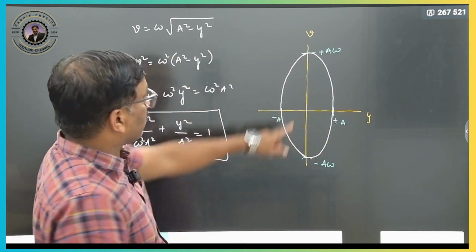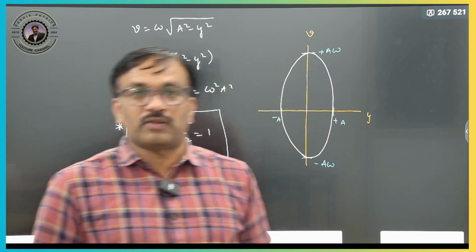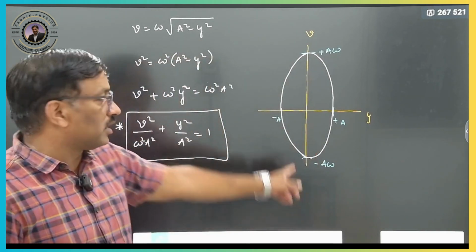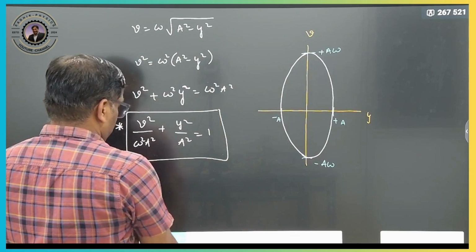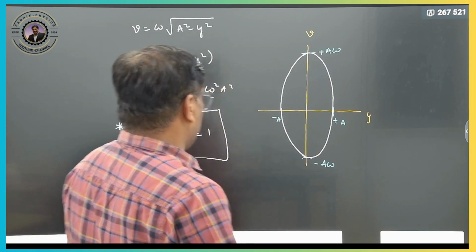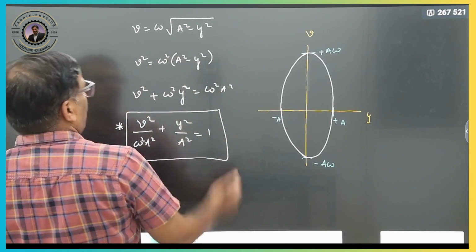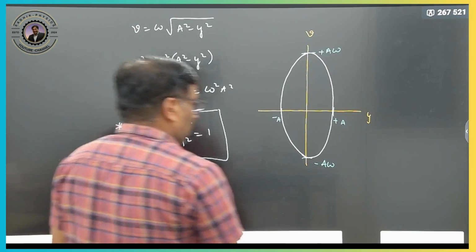So note down these values, the intercepts, and by using this graph itself we can calculate the time period. So this is a very, very important graph. Clear? Right. Now we can have a lot of questions on this one, some numerical questions. Now we'll go for one more concept.